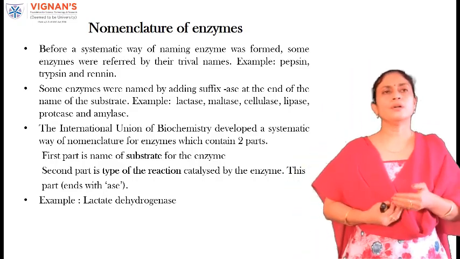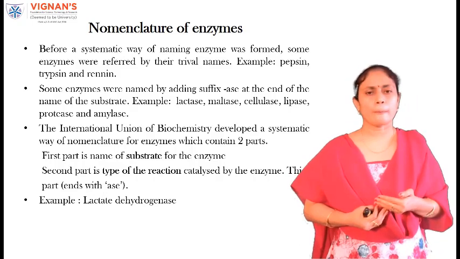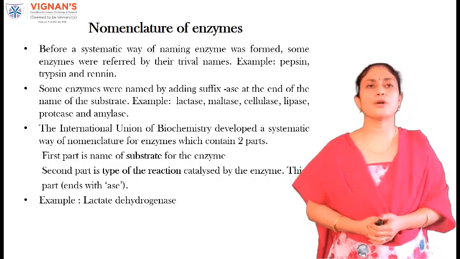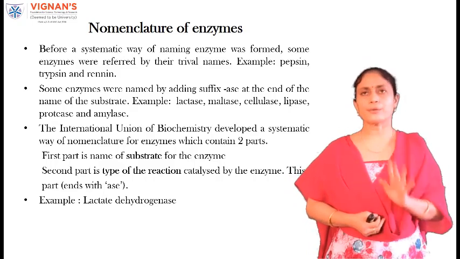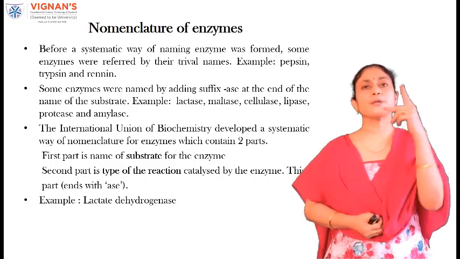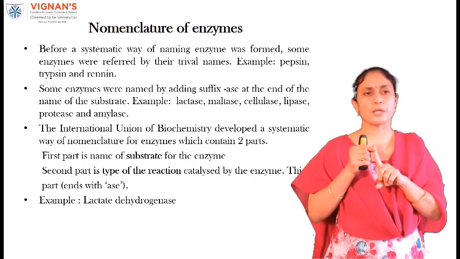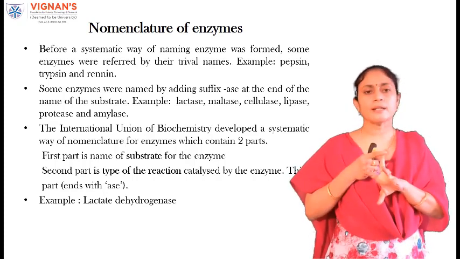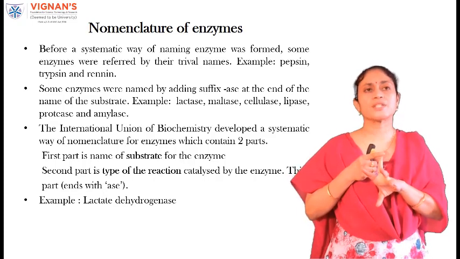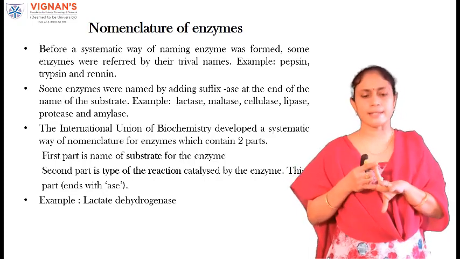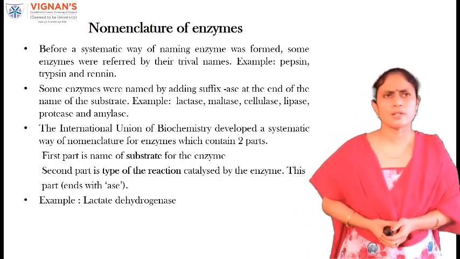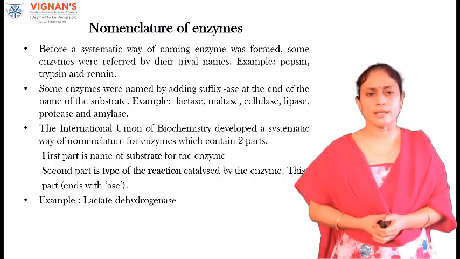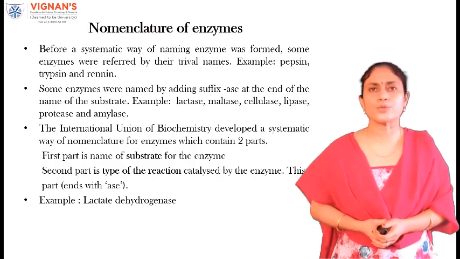Then came a systematic way of nomenclature given by the International Union of Biochemistry. According to them, the systematic name should contain two parts. The first part should represent the substrate on which the enzyme is acting, and the second part is the type of reaction which is catalyzed by this particular enzyme. An example of such systematic nomenclature is lactate dehydrogenase.